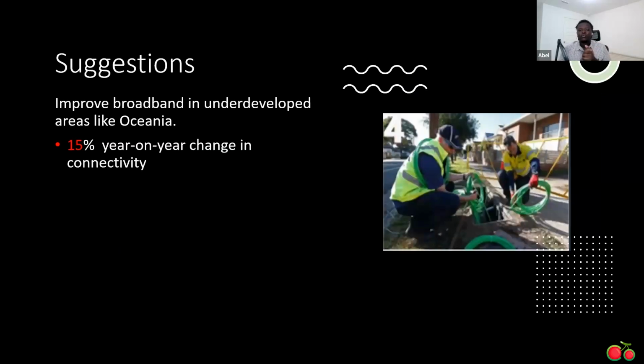Last but not least, improving the internet in less advanced places, such as Oceania, where the internet availability is growing by 15% every year. Compared to all the other continents, they had a very big jump compared to 1990 to 2020. But if we were to look at specifically Oceania, they only had a steady growth of